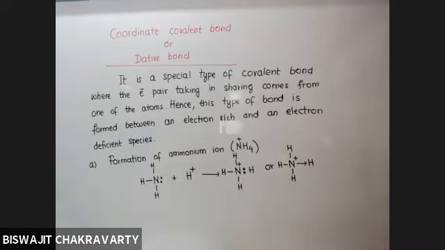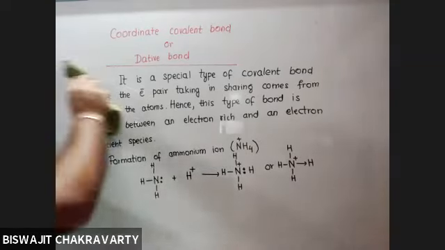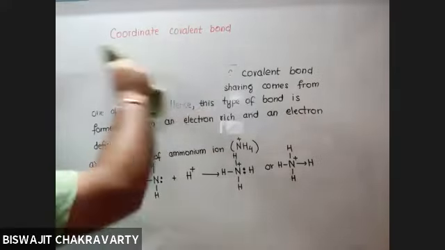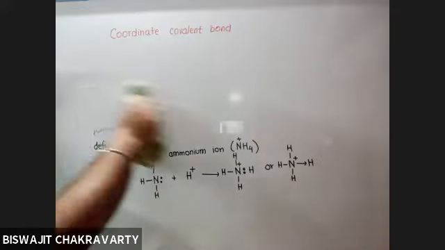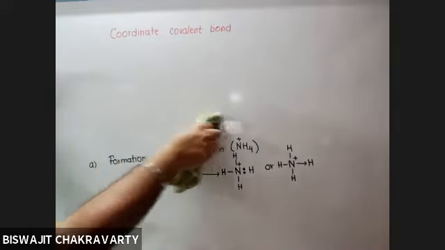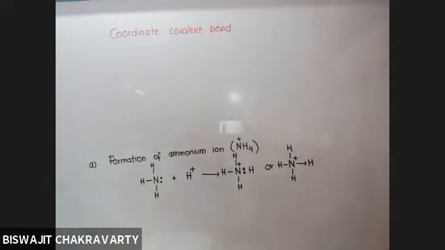Have you written down? Can I move on to the next example? Yes, sir. So whenever you come across such a bond shown by an arrow, immediately it should come to your mind that it is a coordinate covalent bond.